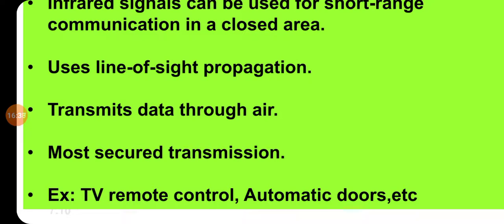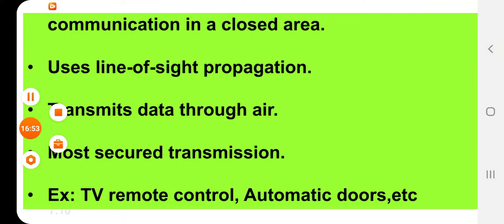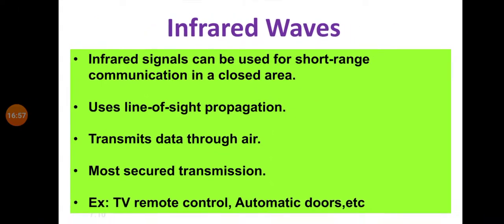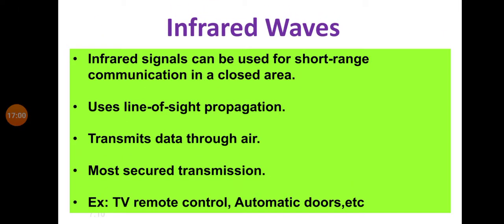The next example is automatic doors. In automatic doors also, infrared waves are used. Let us consider an example. Have you seen metros? In metros they use trains. When we stand in front of the train door, it opens automatically, and when we climb into the train, it closes automatically, right? There they have used infrared waves. So how do these doors open automatically?